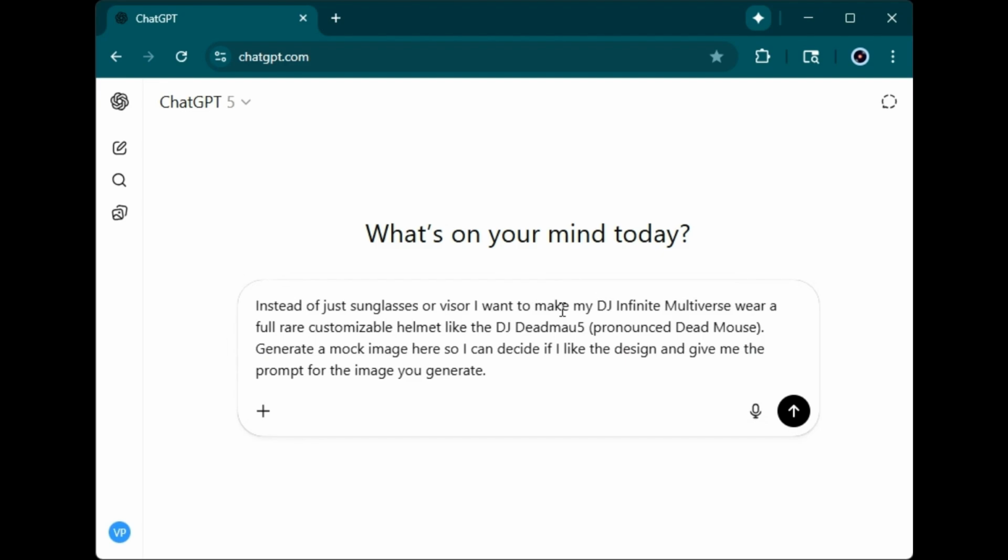So I'll type in ChatGPT: Instead of just sunglasses or visor, I want to make my DJ Infinite Multiverse wear a full rare customizable helmet like the DJ Deadmau5. Generate a mock image here so I can decide if I like the design and give me the prompt for the image you generate.